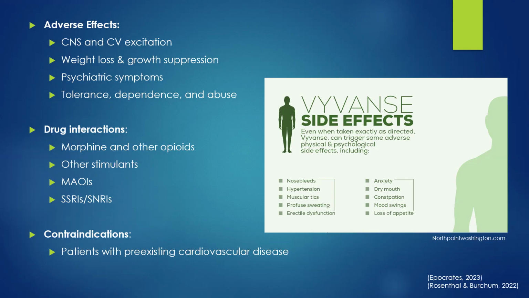Because amphetamines can produce euphoria, they have a high potential for abuse. Psychological dependence can also occur. By a mechanism that is not well understood, amphetamines can enhance the analgesic effects of morphine and other opioids. Use of Vyvanse with other stimulants, like caffeine, can increase the risk of adverse effects. MAOI use within 14 days can cause a serious drug interaction to occur, and SSRIs and SNRIs can interact with Vyvanse and cause serotonin syndrome.